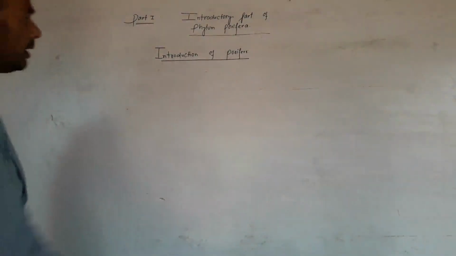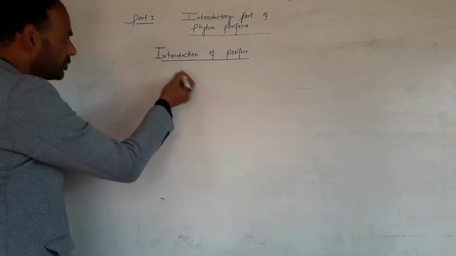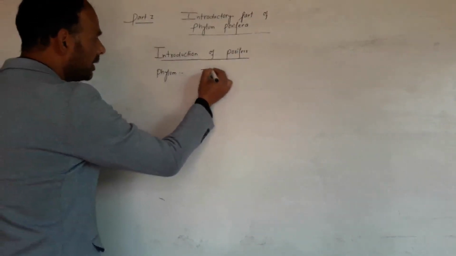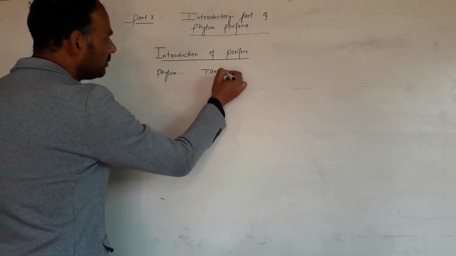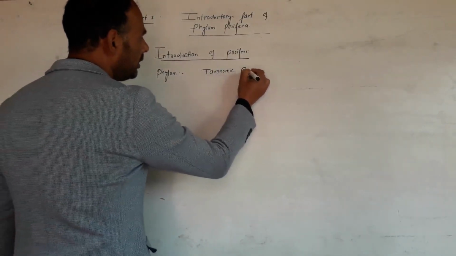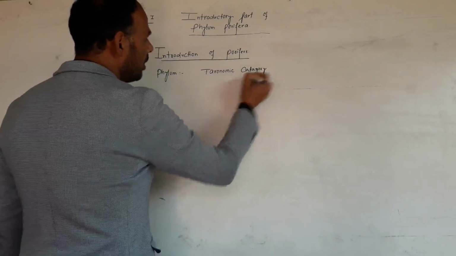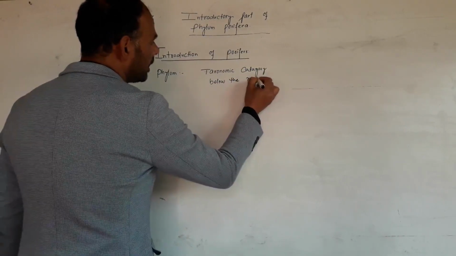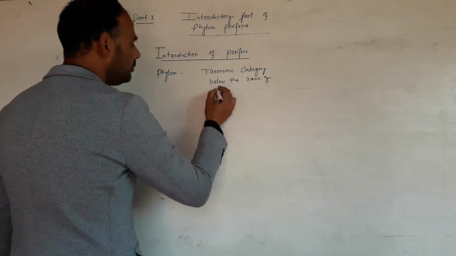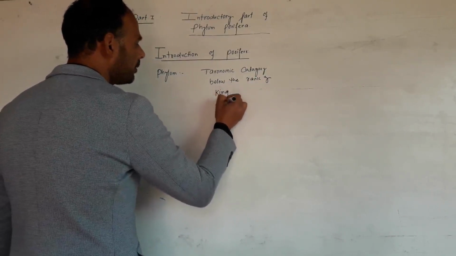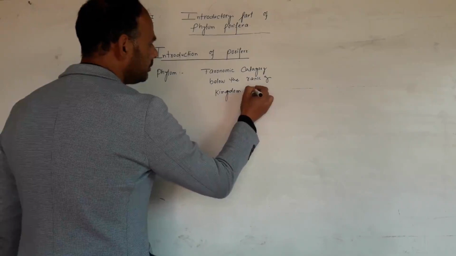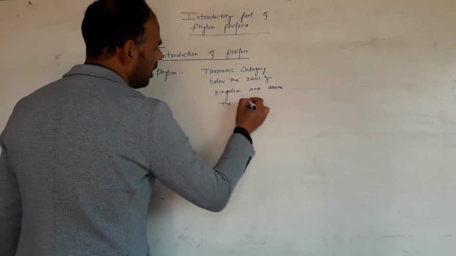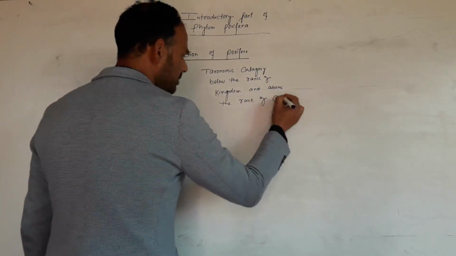As you know, phylum is a taxonomic category below the rank of kingdom and above the rank of class.